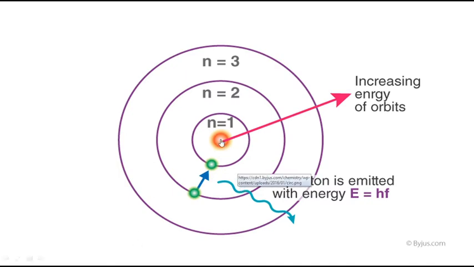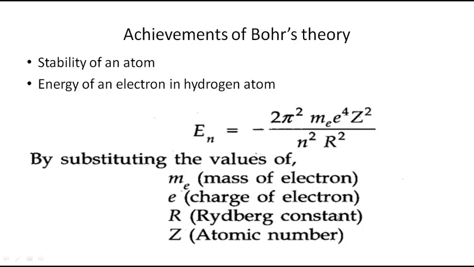See, when the electron moves to a higher energy level, from there, this green you see, it is in the higher energy level, the second energy level. So it moves to the lower energy level, n is equal to 1 or the K shell, by emitting the extra radiation. E is equal to h nu. So the energy is emitted now. This energy, if it falls in the UV region, it is the Lyman series.